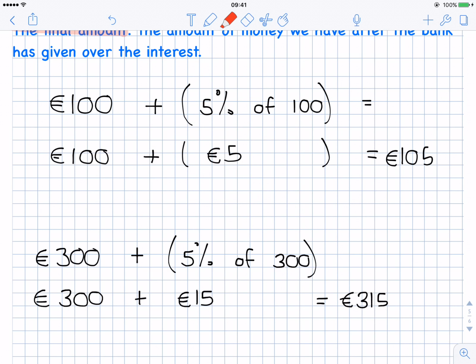What is this €105? It's my original 100 plus my €5. Or if I look at it in terms of percents, it's my original money, which was 100% of what I had, plus 5%. So €105 is 105%.